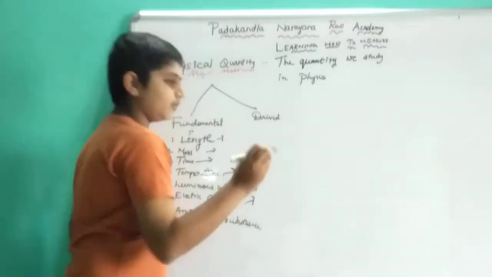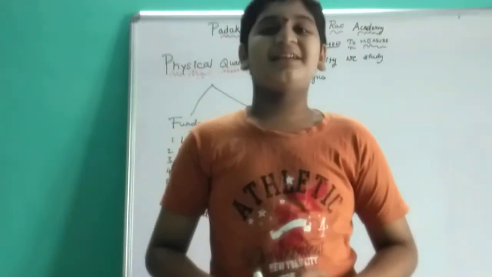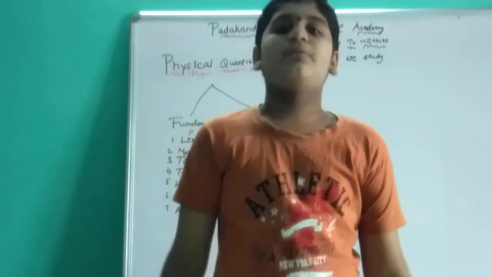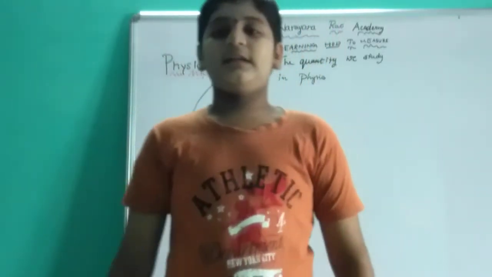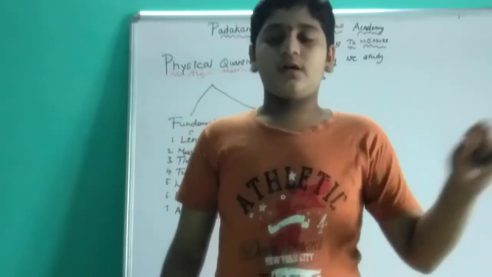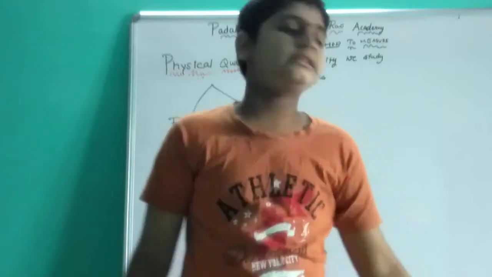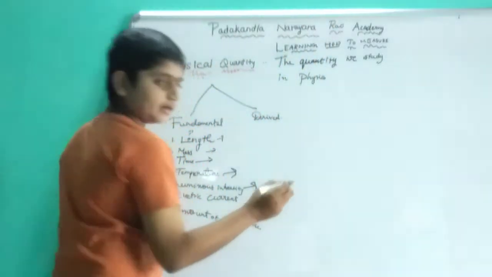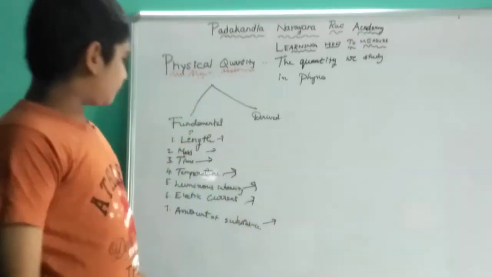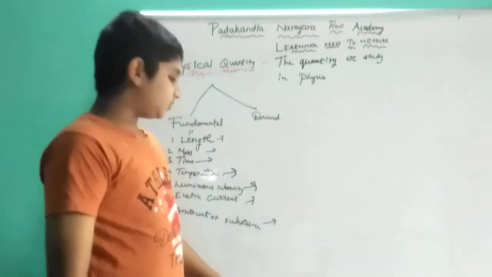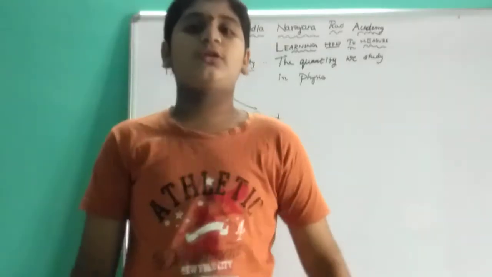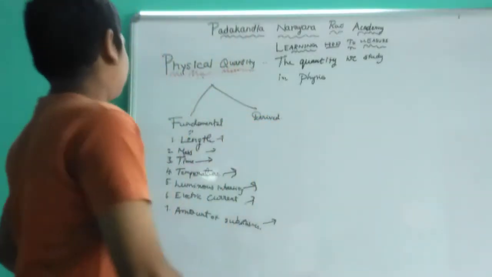Electric current: when you get an electricity bill, it comes 3,360 rupees or like that. Then they will write 40 units or 50 units like that. Then it comes under electric current. Amount of substance is normally used in chemistry. It means molecules like that.